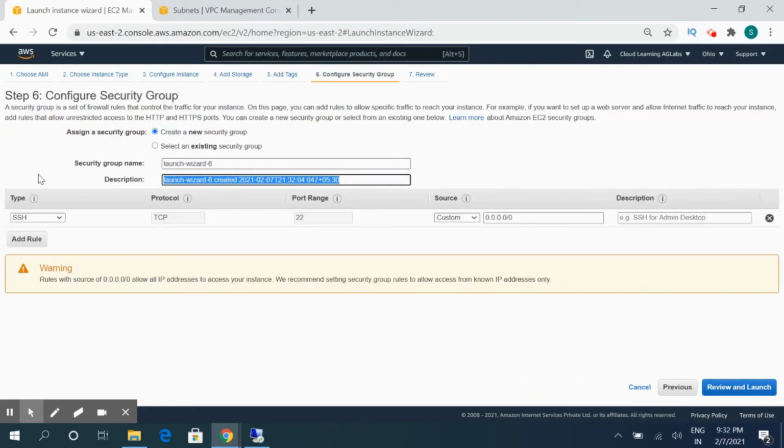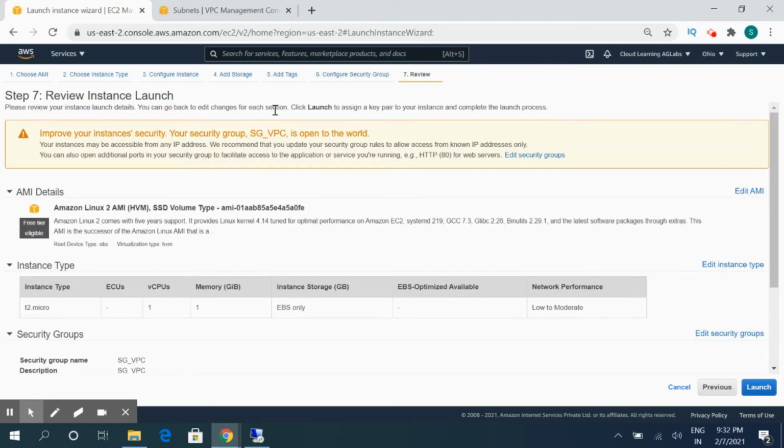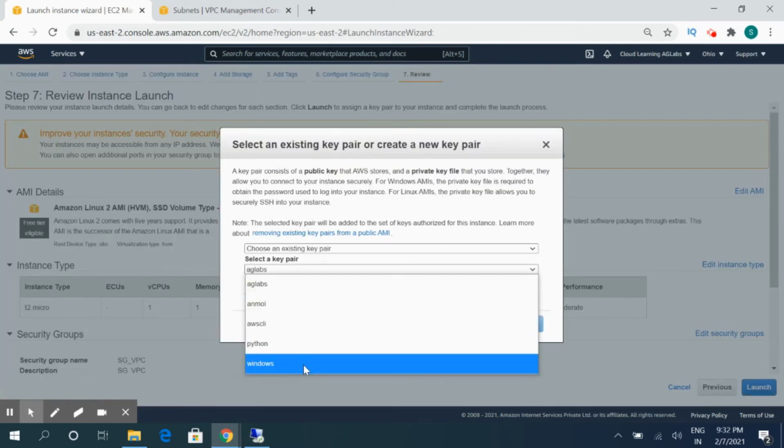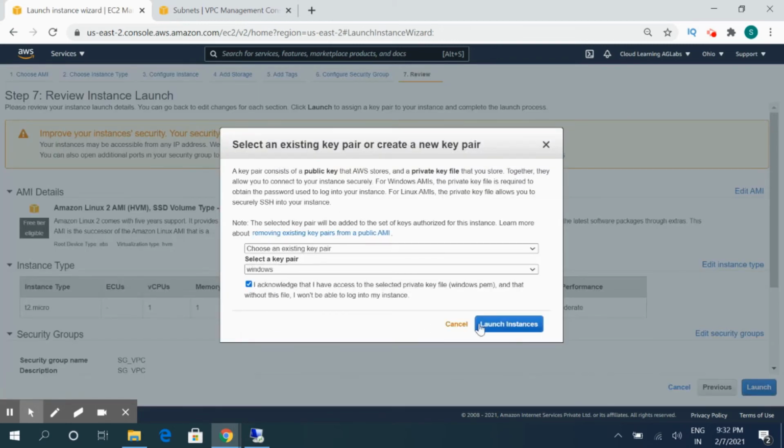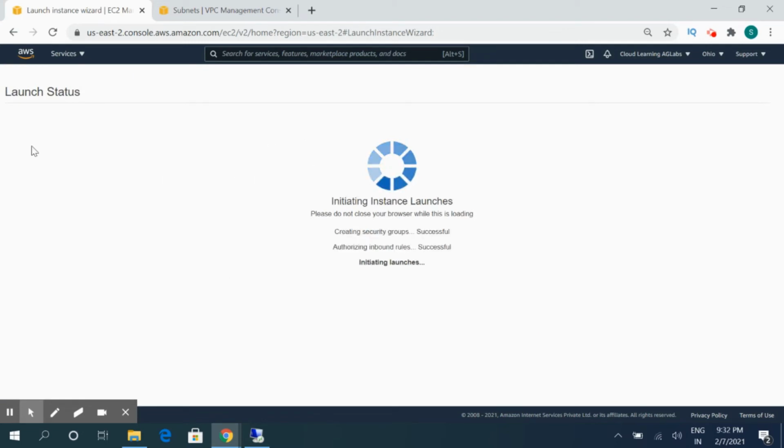We'll create a new SG VPC. We'll copy that, we'll put in the description. So now I'm allowing only the SSH traffic from the internet to be accessible to this server. So click on launch. We'll select the PEM key which is available with me, and then hit the launch button.